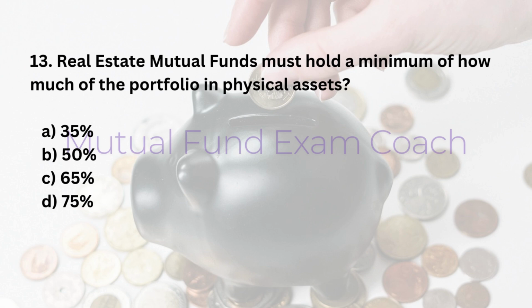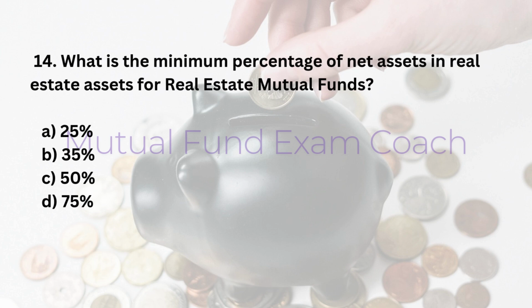13. Real estate mutual funds must hold a minimum of how much of the portfolio in physical assets? A. 35%. B. 50%. C. 65%. D. 75%. Answer: A. 35%. 14. What is the minimum percentage of net assets in real estate assets for real estate mutual funds?